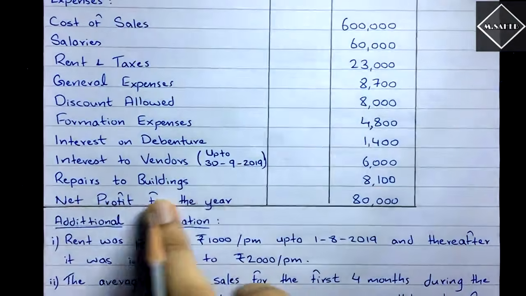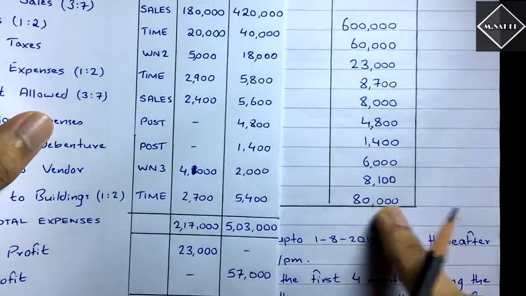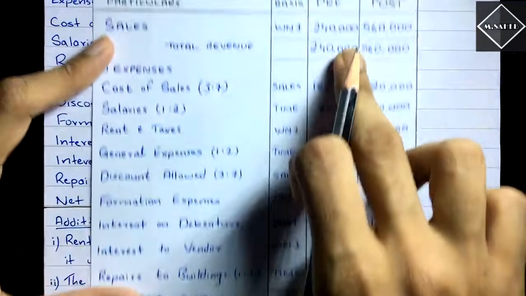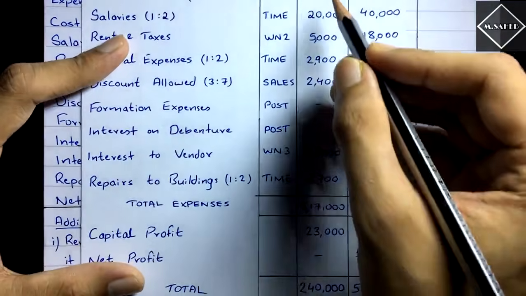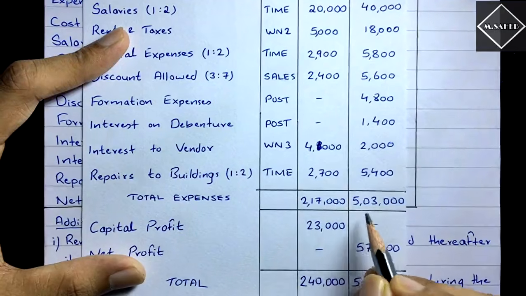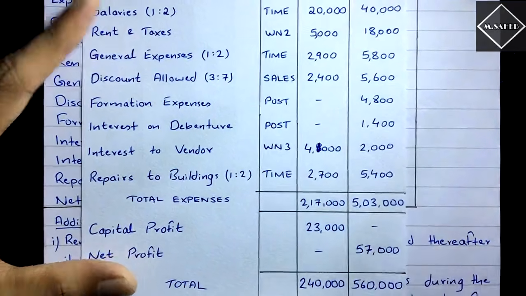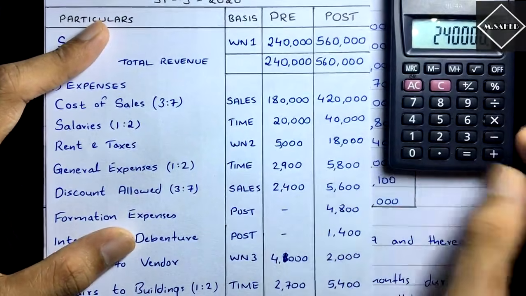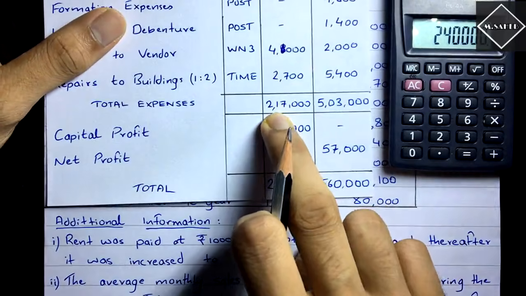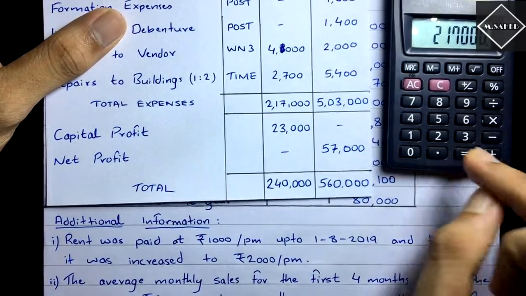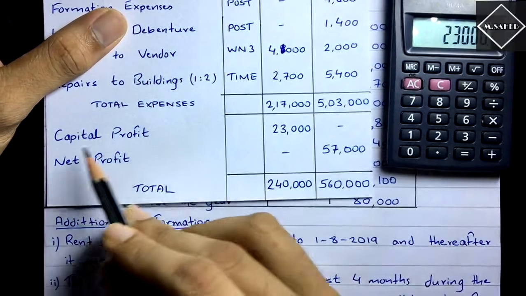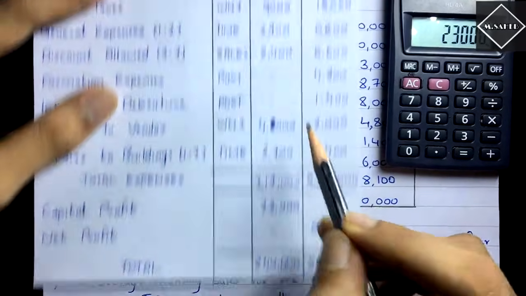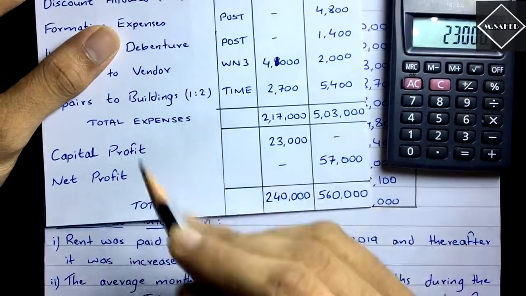Now we have got all the expenses. All expenses have been finished. This is the net profit, not an expense; it is the net profit of the whole year. Now we are going to deduct all the expenses from the revenue. If you add all of them, you get 2,17,000 in pre and 5,03,000 in post. The income is 2,40,000 in the pre column, minus the pre expenses of 2,17,000, and you get 23,000 as the capital profit. It will go to the capital reserve. This is the profit prior to incorporation.